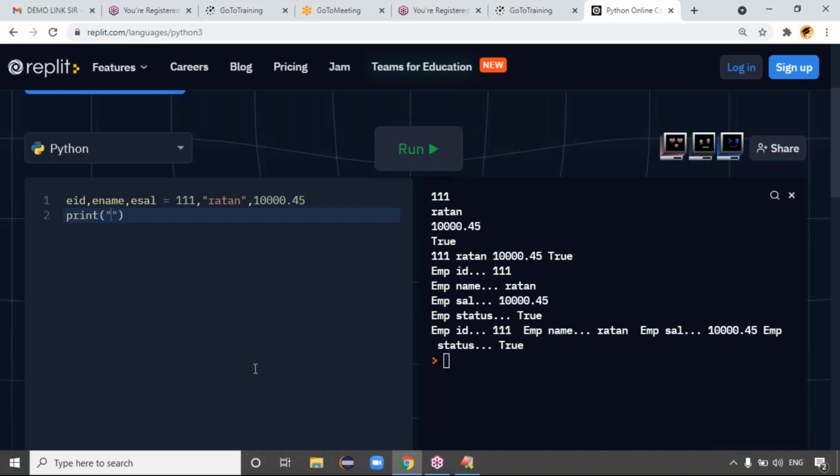Print of, what I have to know, emp id, emp id. Let's just colon again. Colon is not syntax, guys. Just use a string. If you put the colon, in the output console the colon is printed. Previously I put the dot dot dot, right? In the console, dot dot dot is printed, right? Because employee ID is what type of data? Integer. Pawan Kalyan, can you hear me?